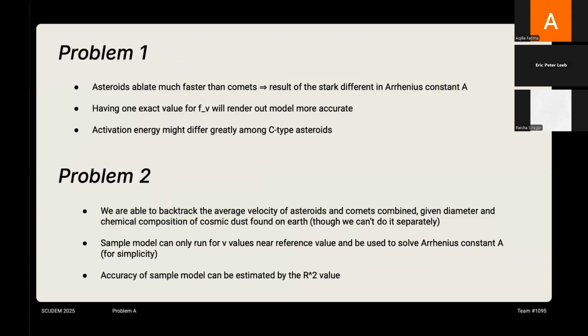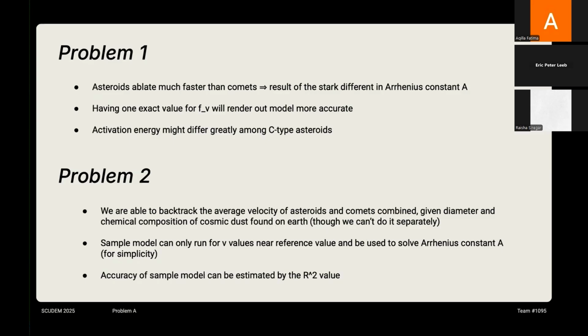Now we are going to do the conclusions and limitations of each problem. As for problem 1, as we can see in the graph, asteroids ablate much quicker than comets according to our model. Besides the physical reasons, another reason might be the stark difference in the value of the Arrhenius constant A. The value is dependent on our initial condition of 10% ablation at 50 micrometers and 20 kilometers per second. Also, the activation energy might differ greatly for C-type comets, as it was derived from an average value of silicates and organics found in the asteroid.